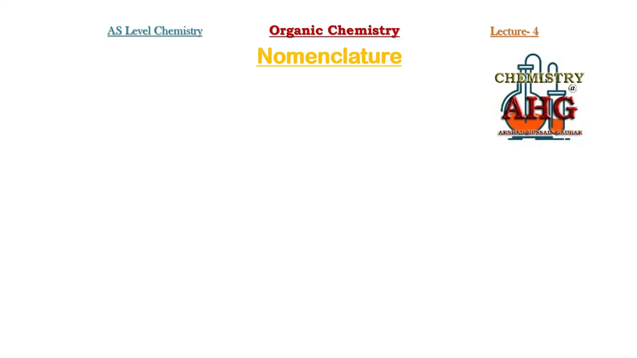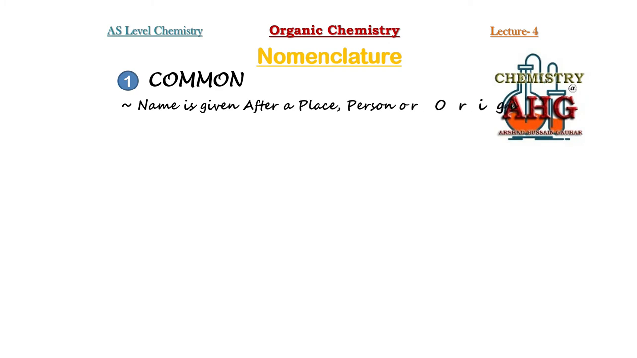There are two types of nomenclature we use for naming organic compounds. One type of nomenclature is known as common nomenclature. What we must remember is that in common nomenclature, an organic compound is named after a place, person, or origin. Where an organic compound was discovered or originated is important.